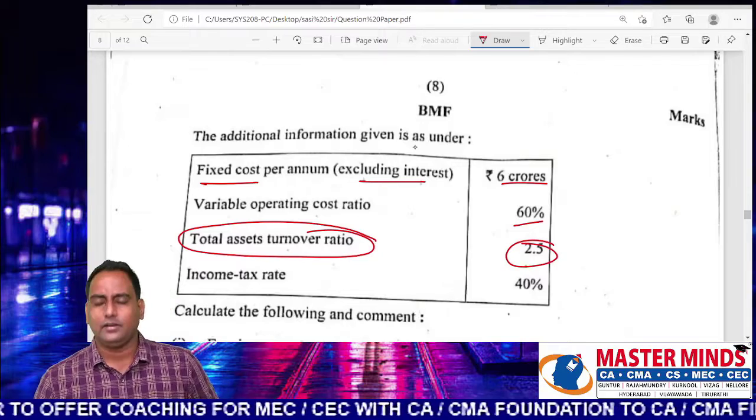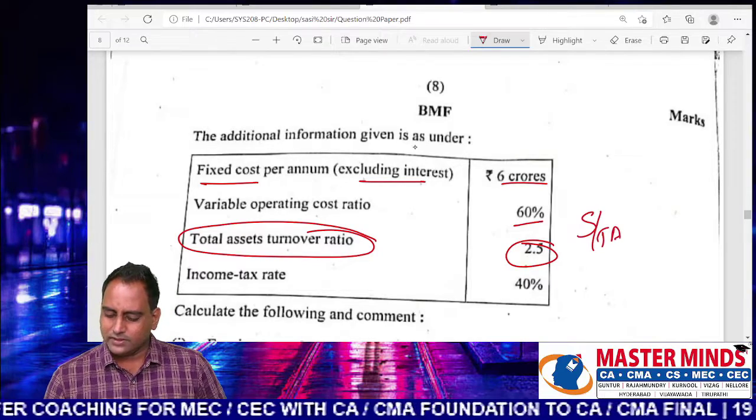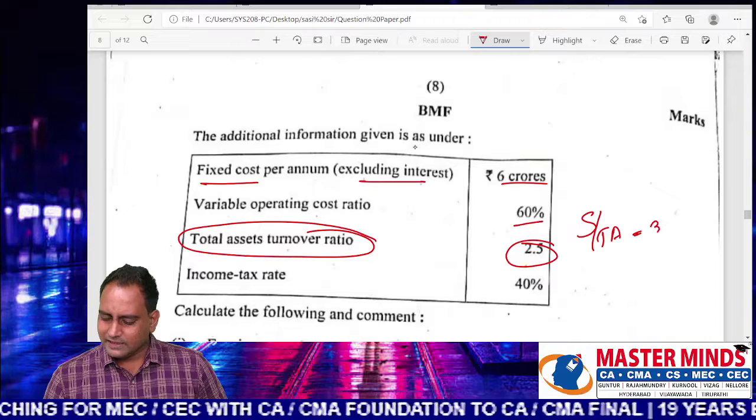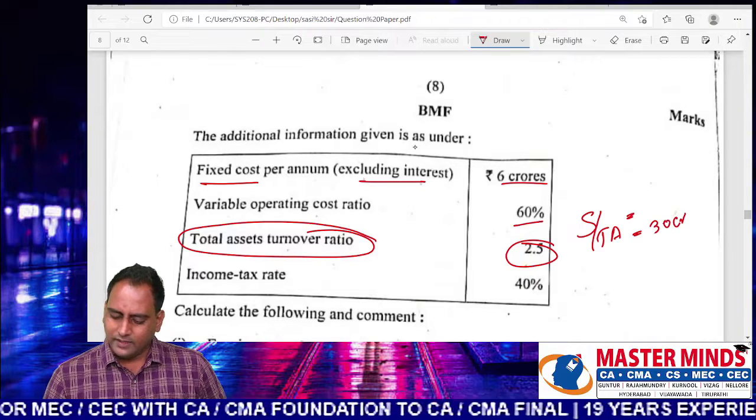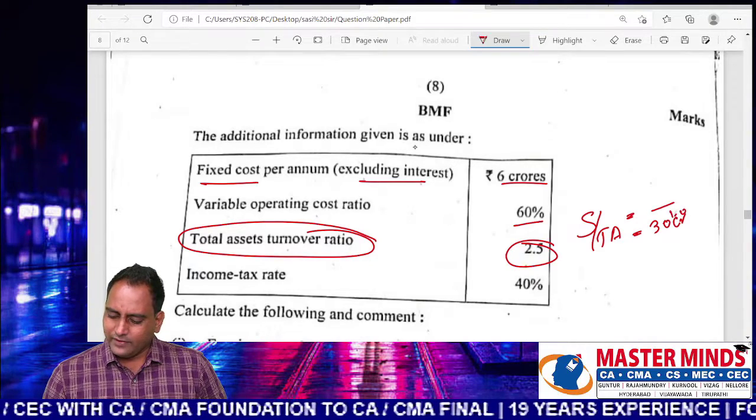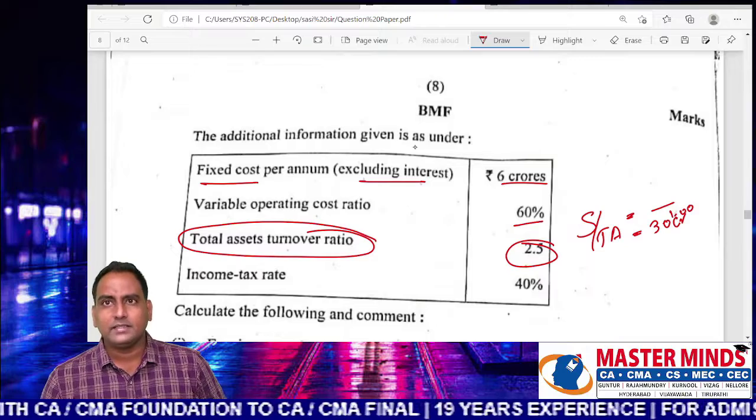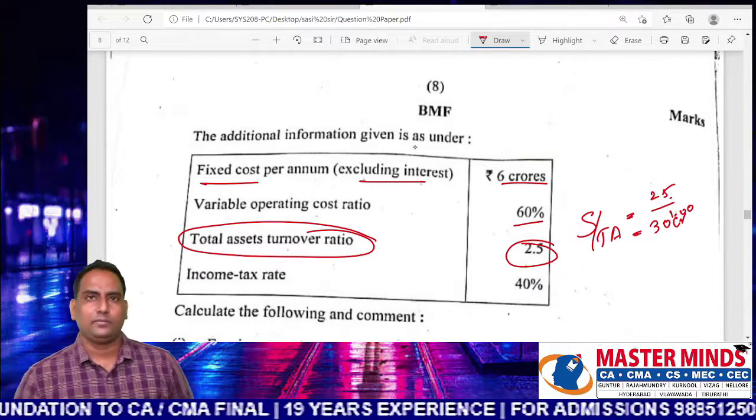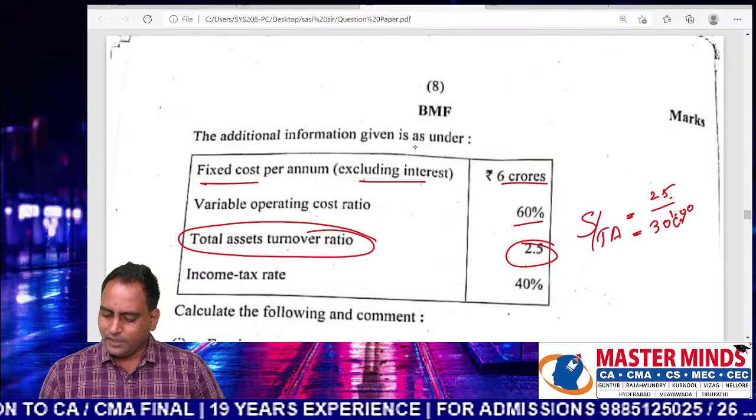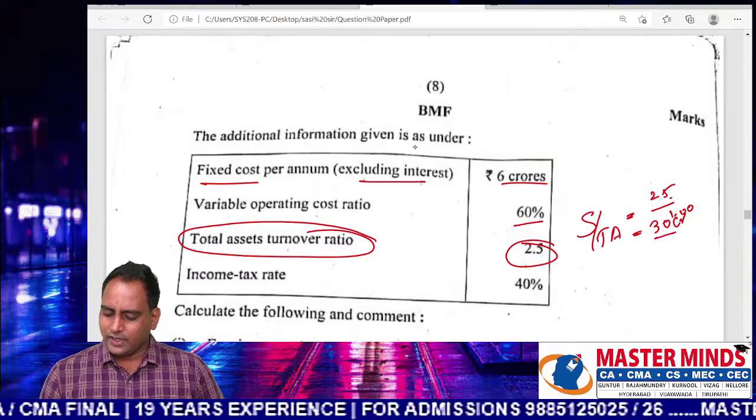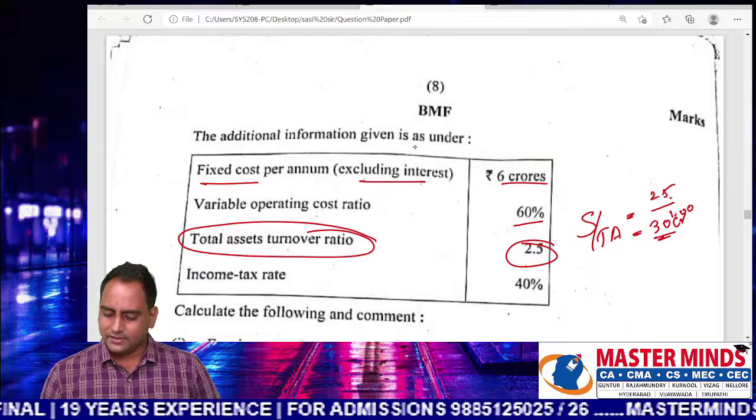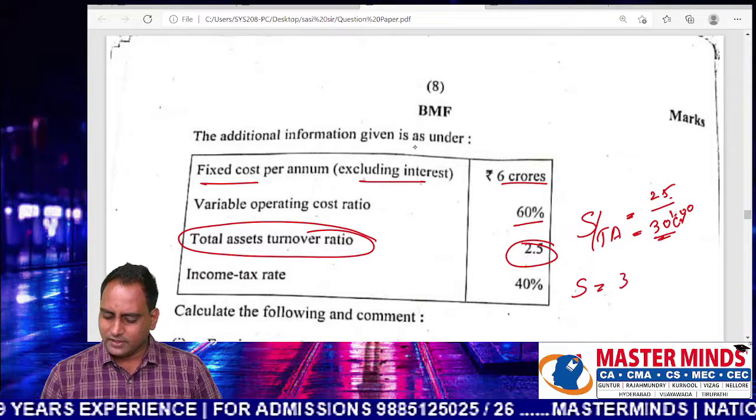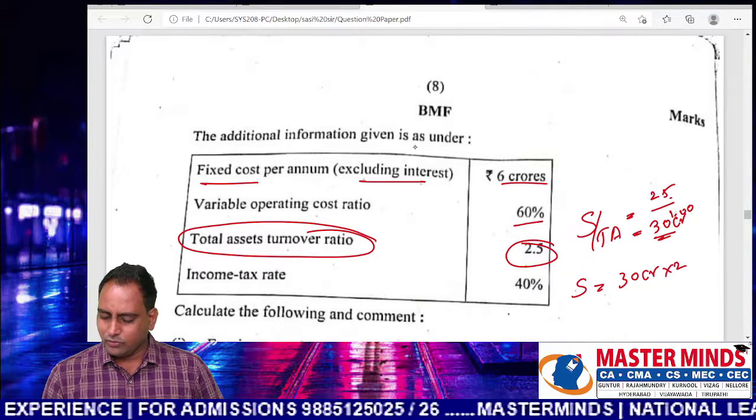What do you mean by asset turnover ratio? Sales by total assets. You know the total assets are 30 crores. They are saying that if investment in assets is 1 rupee, they are getting a revenue of 2.5 rupees. So with the help of asset turnover ratio and investment in assets, we can get the sales value. Sales are 30 crores into 2.5.